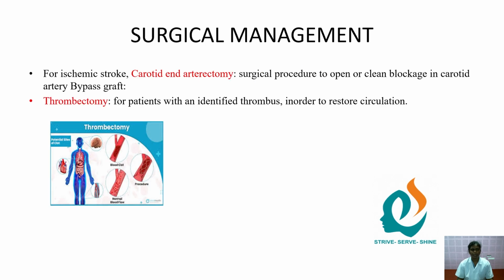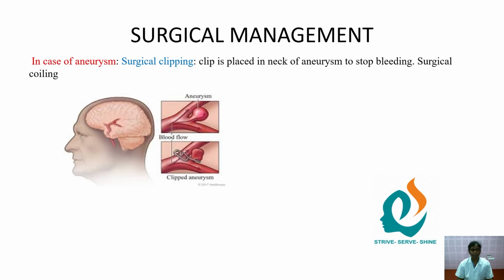Then surgical management. For ischemic stroke: carotid endarterectomy, a surgical procedure to open or clean a blockage in the carotid artery, bypass graft. Thrombectomy, for patients with an identified thrombus, in order to restore circulation. In case of aneurysm, surgical clipping: a clip is placed in the neck of the aneurysm to stop bleeding.